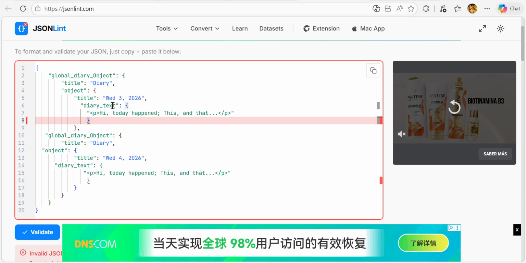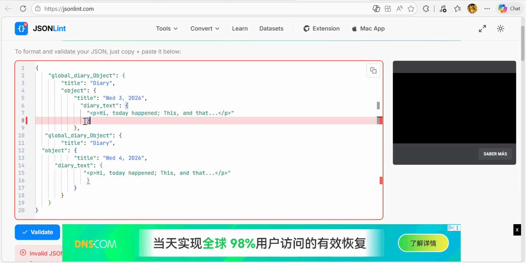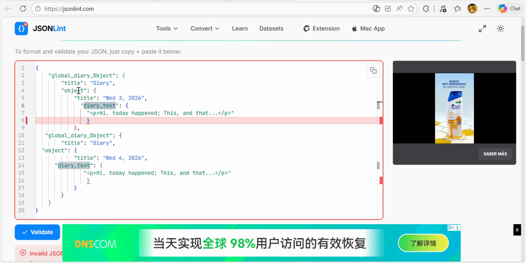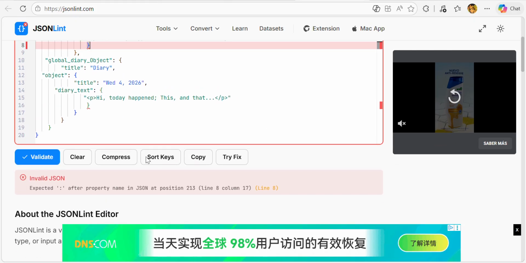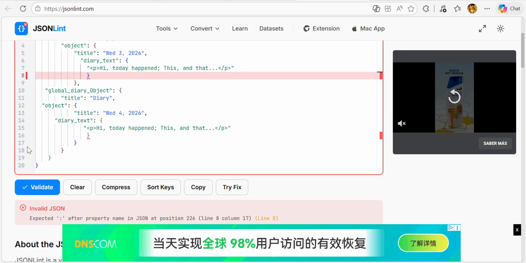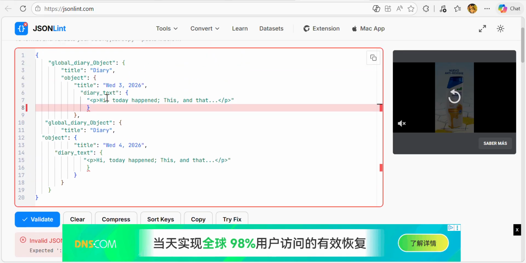Let's see, title, diary text. Object. It opens here, it opens here, it closes here, it closes here. So what is the error here? Let's see what says the validator. Let's validate it again, and it says that it is expecting a double point.